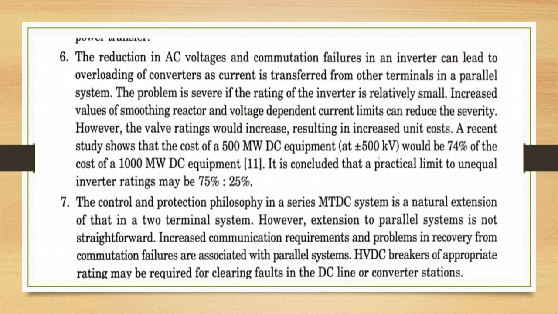A recent study shows that the cost of a 500 megawatt DC equipment, that is at plus or minus 500 kilovolt, would be 74% of the cost of a 1000 megawatt DC equipment. It is concluded that a practical limit to unequal inverter ratings may be 75% to 25%.